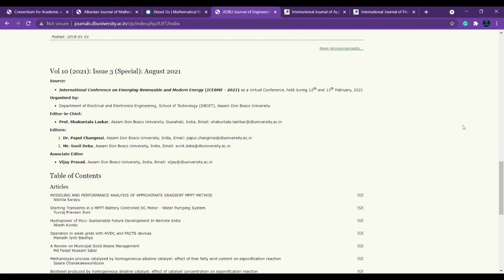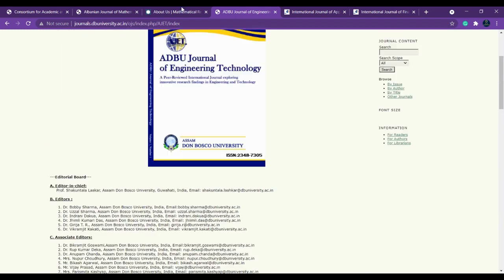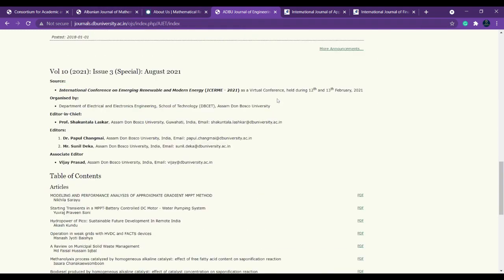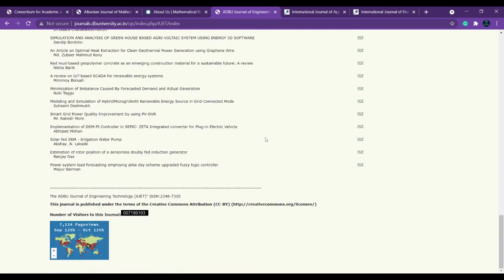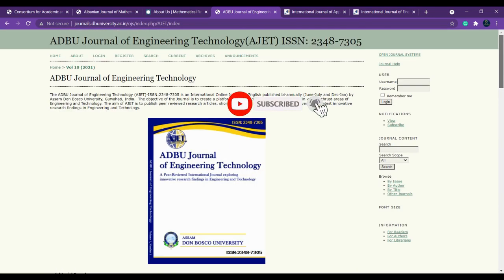Okay, and you can see if any conferences are organized by them, that is, supported by this journal, so even that is also under UGC CARE. Okay, you can find it here. And this is about the main thing. Okay, then go to About.